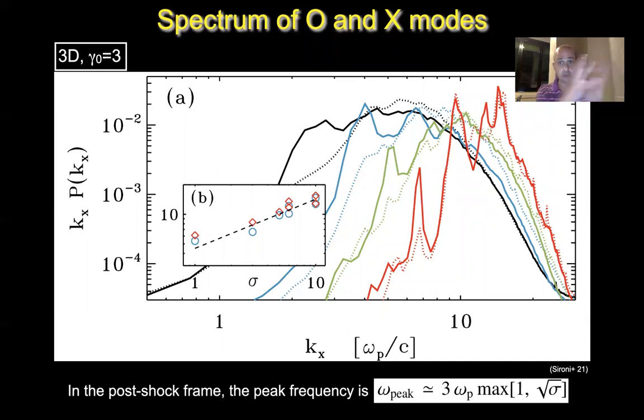The overall spectrum shifts up in frequency. This has been well known from our 1D, 2D and 3D simulations before. The 3D is really adding the properties of the polarization. So bottom line, high polarization degrees are okay with the coherent emission produced by shocks as long as we are in the high sigma regime.